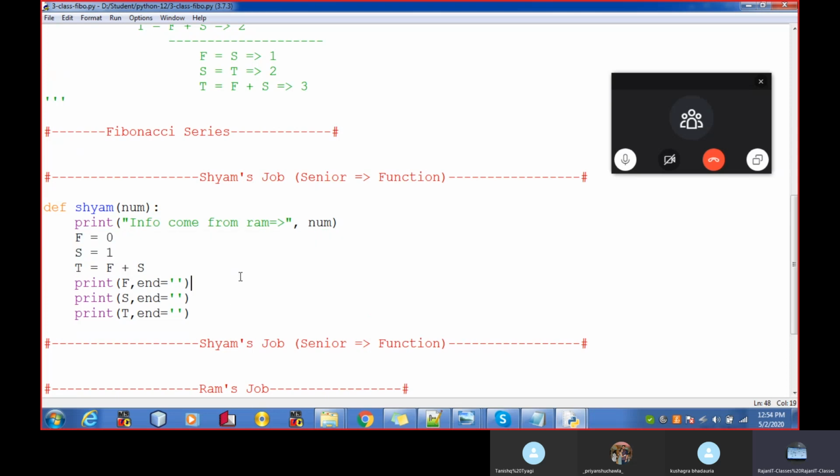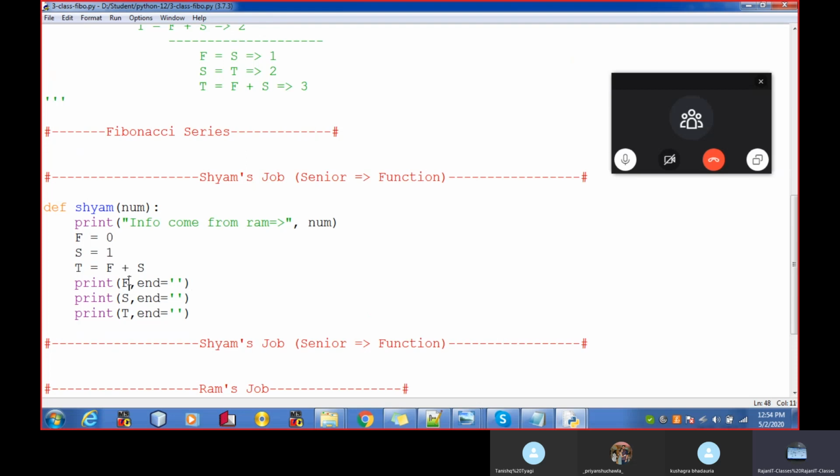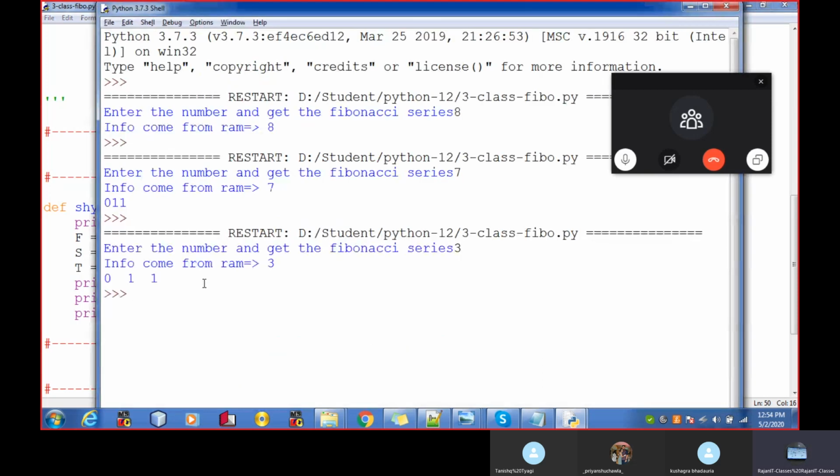Let's run this part. Let me enter any number, 7. You see 0 1 1. Now let's give a little bit of space. Some space. Zero space 1 space 1.